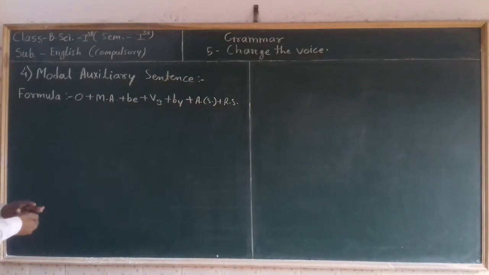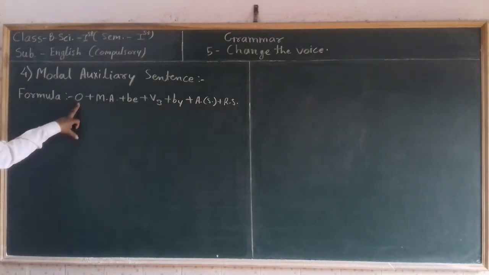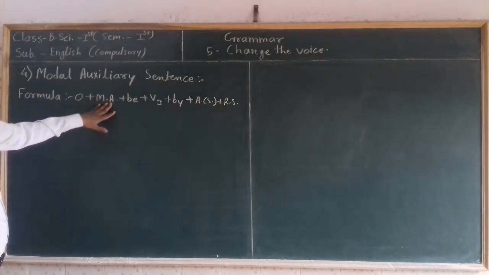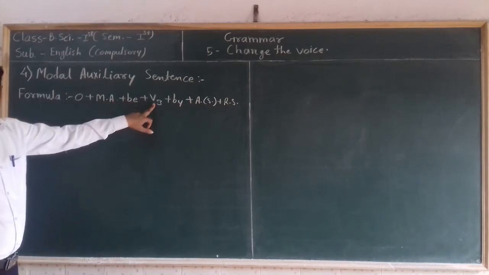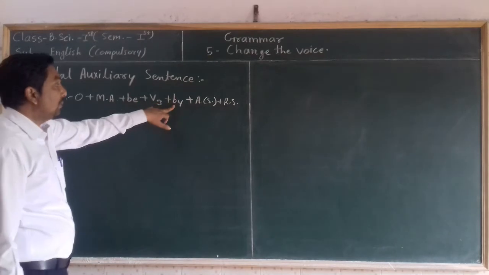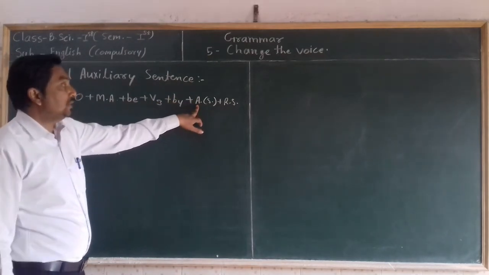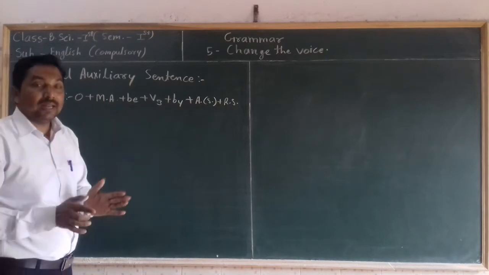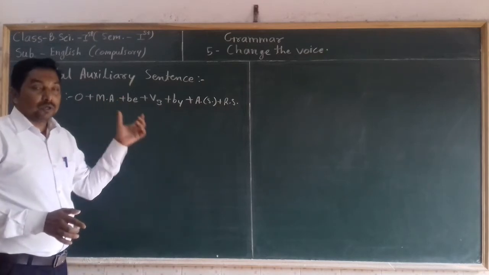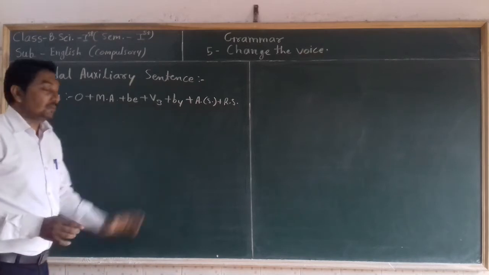So this is the formula. First we have to write the object, then modal auxiliary, then be, then third form of the verb, participle of the verb, then by, then accusative of subject, then rest of the sentence. In this way we can transform any modal auxiliary sentence from active voice to passive voice.